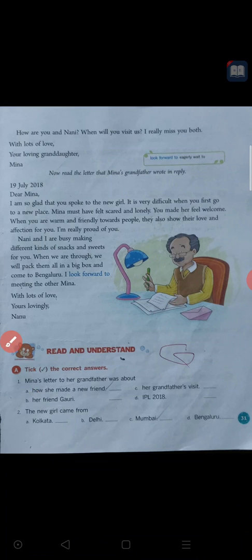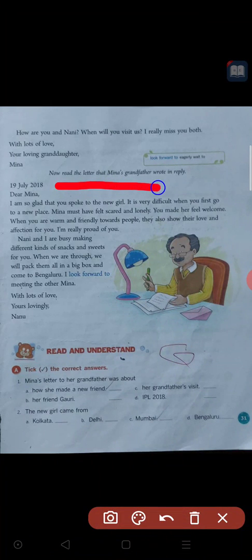Now, in reply, Meena's grandfather wrote a letter, as an answer. Meena sent her letter and it came to Nana, and Nana read all the information in it.